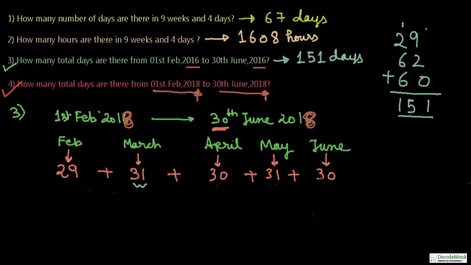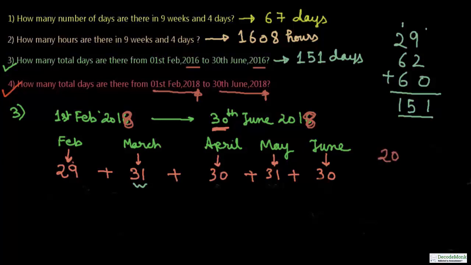So February, March, April, May, June. March will have 31 days. It may be any year. April will have 30 days. May 31, June 30, irrespective of the year. But February may have 29 or 28 days. So for 2016, it was 29 days, because that was a leap year. Now let us check whether 2018 is a leap year or not.